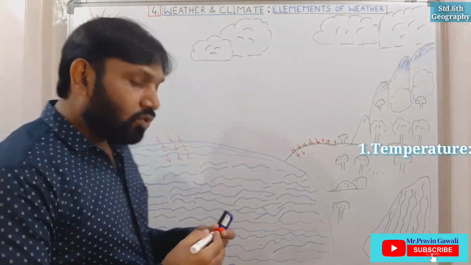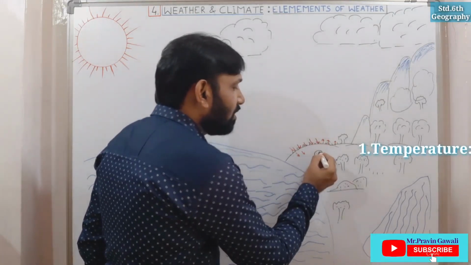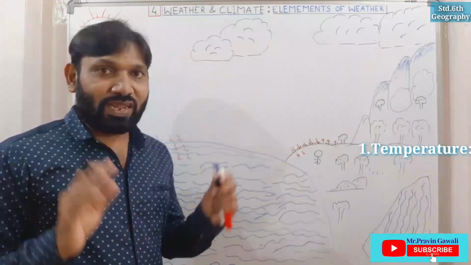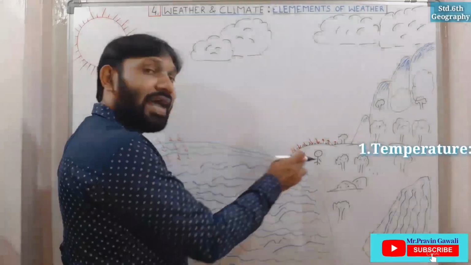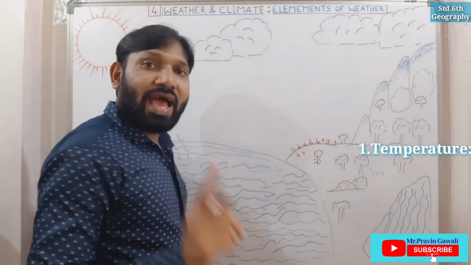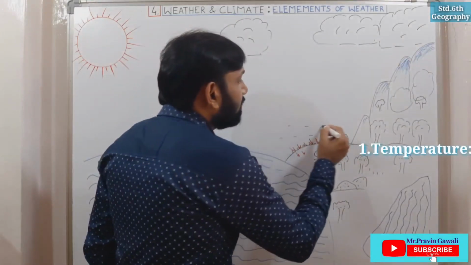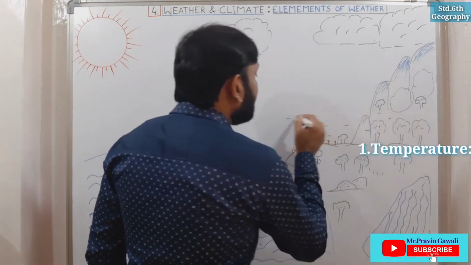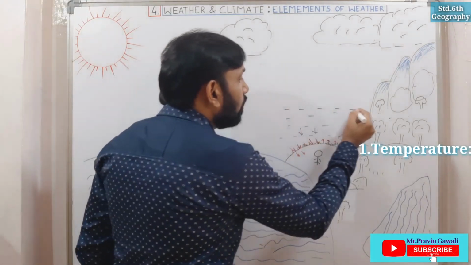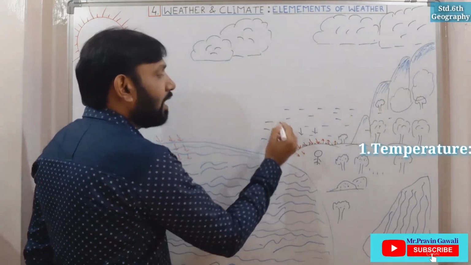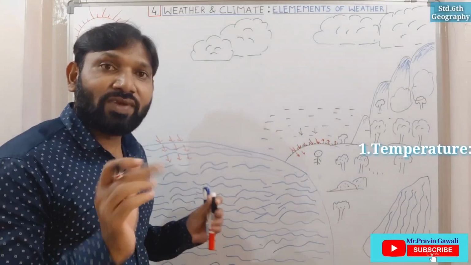Now students, where do we live? Do we live on the earth? Yes students, we live on the earth. We live in the layer of troposphere. And see, as the surface gets heated, automatically the air in the environment which is closer to the surface gets heated. Understood students? The air which is closer to the surface gets heated quickly.